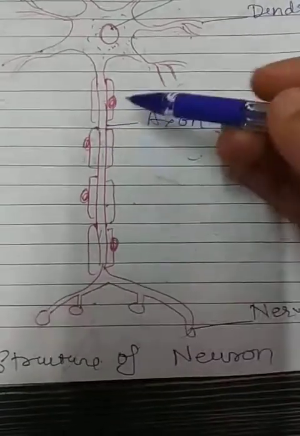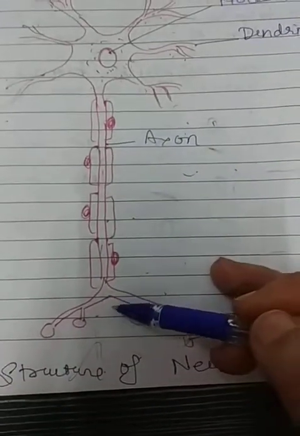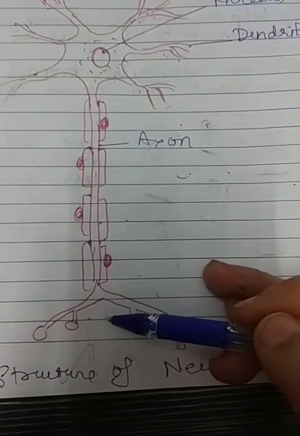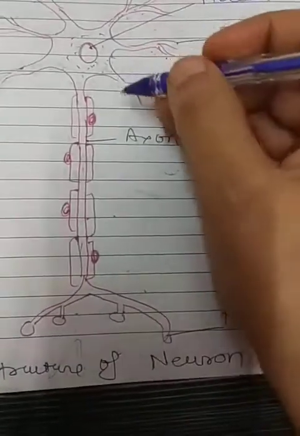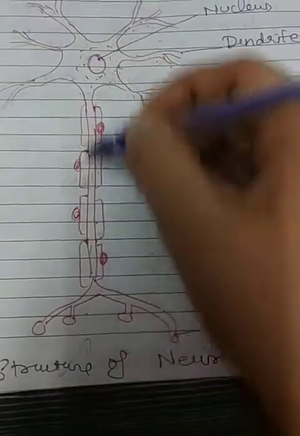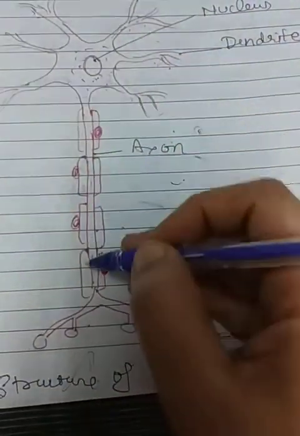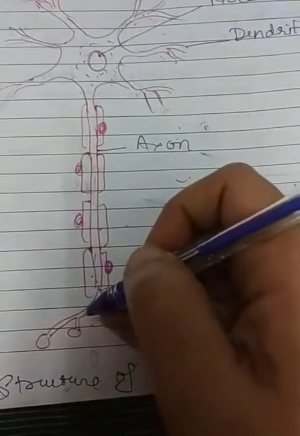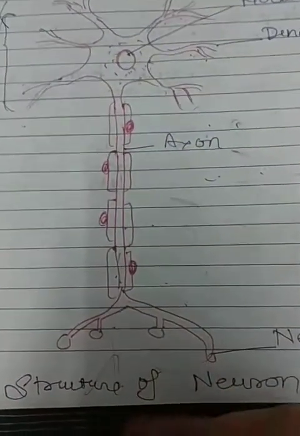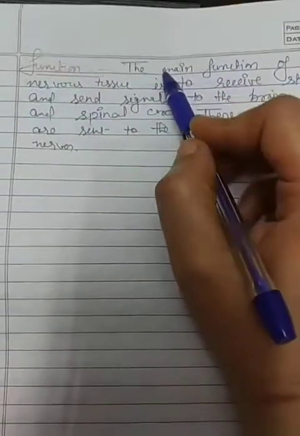So information in a neuron is unidirectional. It is not bidirectional. It passes through the neuron from the dendrite, across the cell body, down to the axon. What are the functions of nervous tissue?